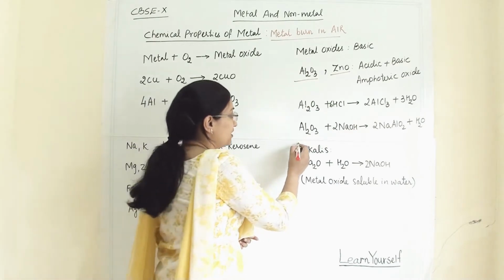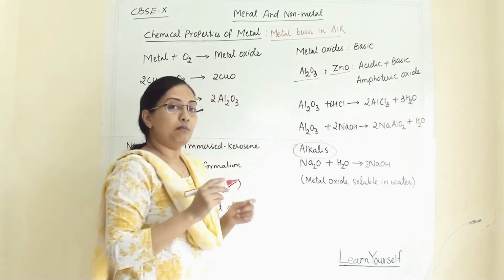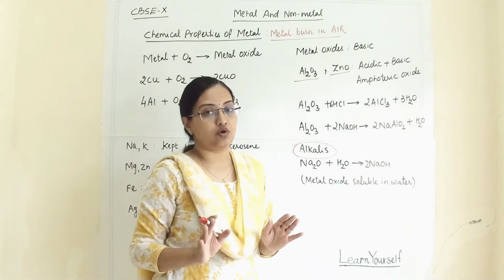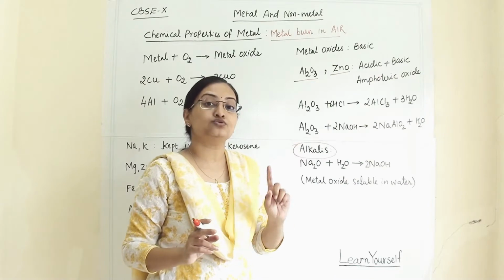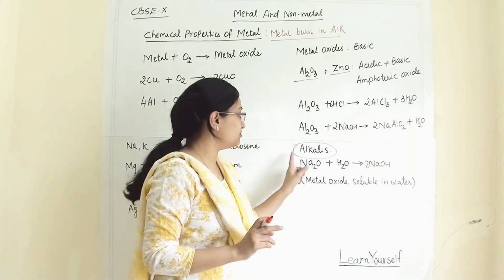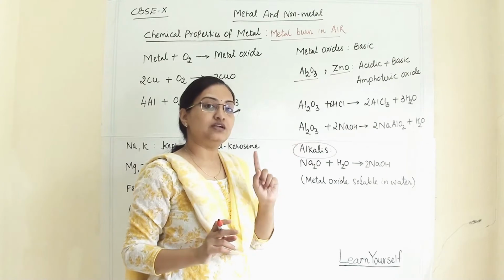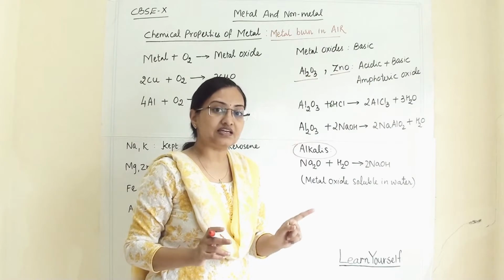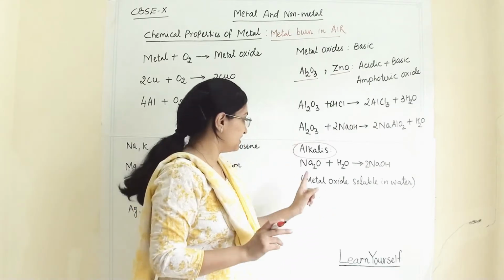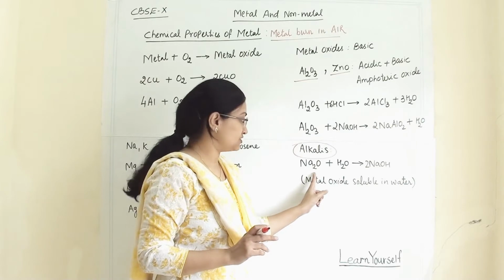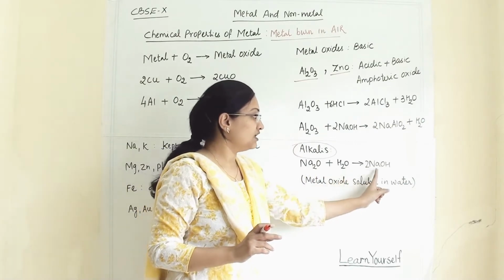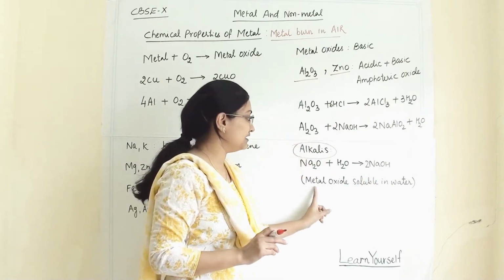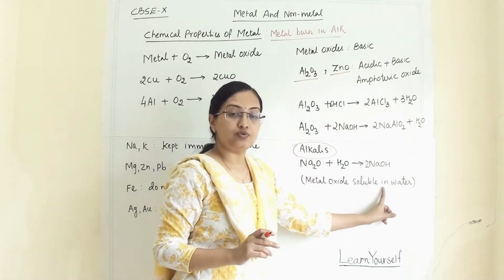Now another important term is alkali. When metal oxides form, most metal oxides are insoluble in water. But some of the metal oxides are soluble in water, so they are termed as alkali. When a metal oxide dissolves in water, being basic in character, it will give us a base. For example, sodium oxide, when it reacts with water, will give us a base, that is sodium hydroxide. That's why it is termed as alkali, a metal oxide which is soluble in water.